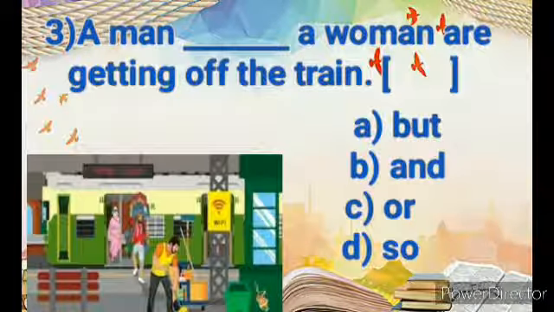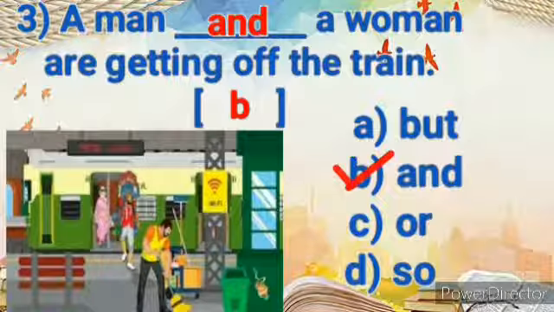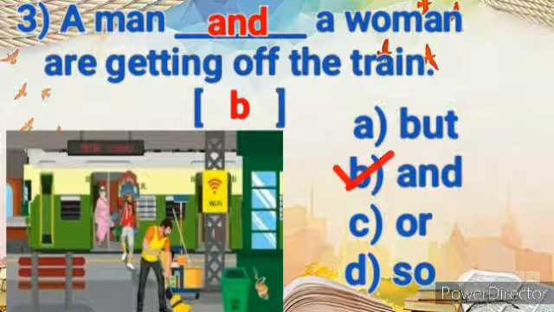Let's read the third sentence. A man dash a woman are getting off the train. Option A but, option B and, option C or, option D so. What will you write here? A man and a woman are getting off the train. So take B option and write it in the bracket.